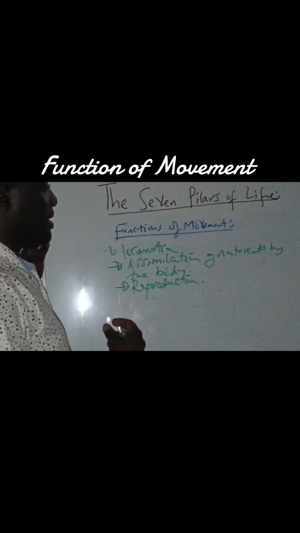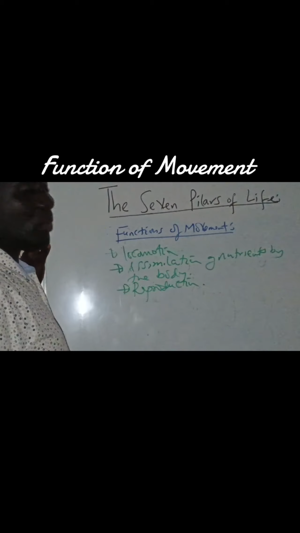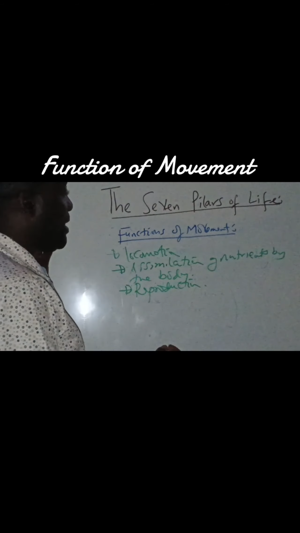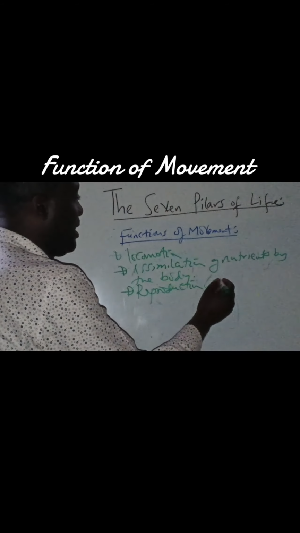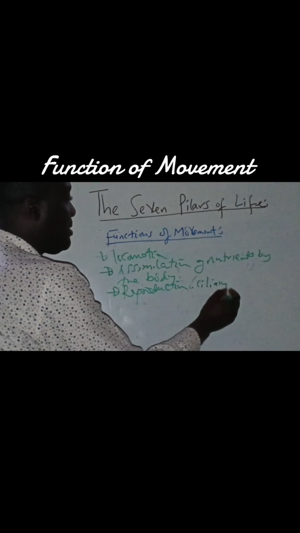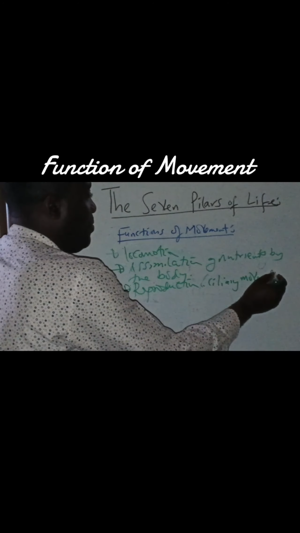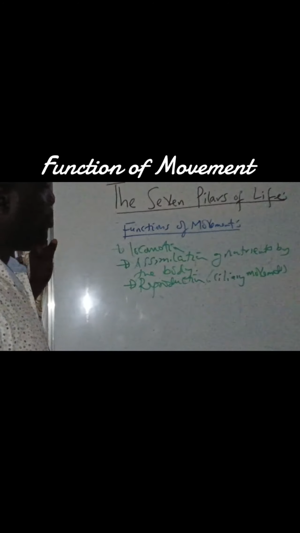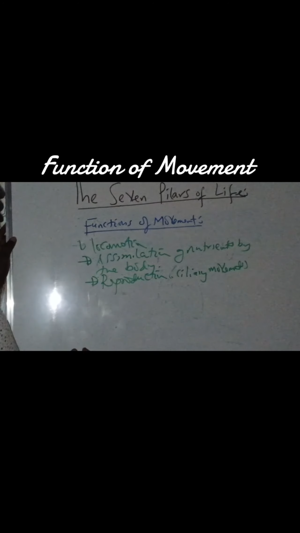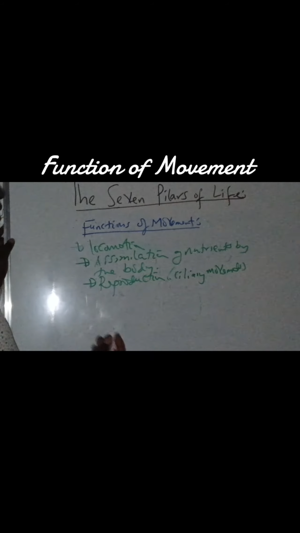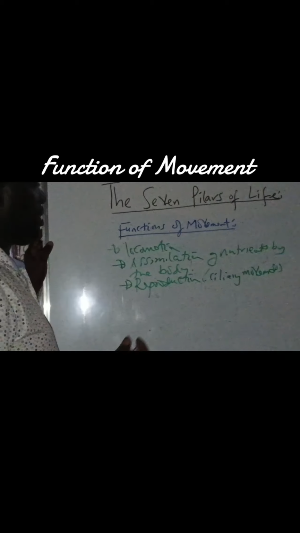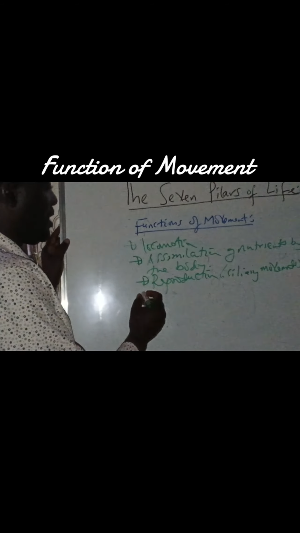This egg, or secondary oocyte, is being pulled by cilia. These ciliary movements allow the egg to move along the fallopian tubes up to the ampulla, where it will meet with the sperms for fertilization to occur.